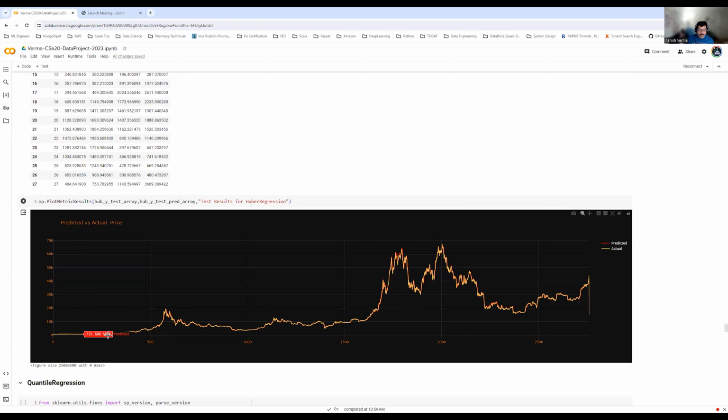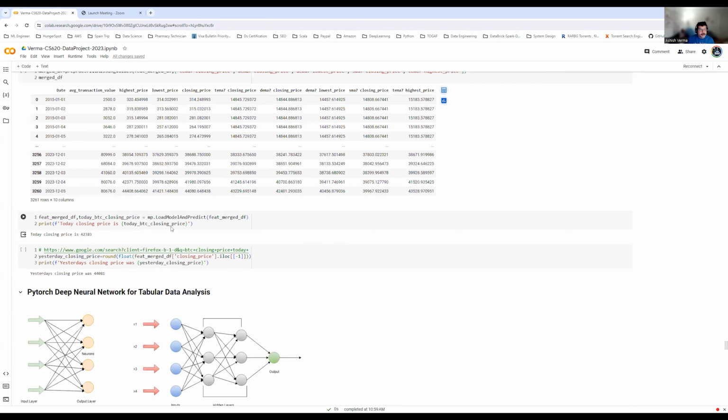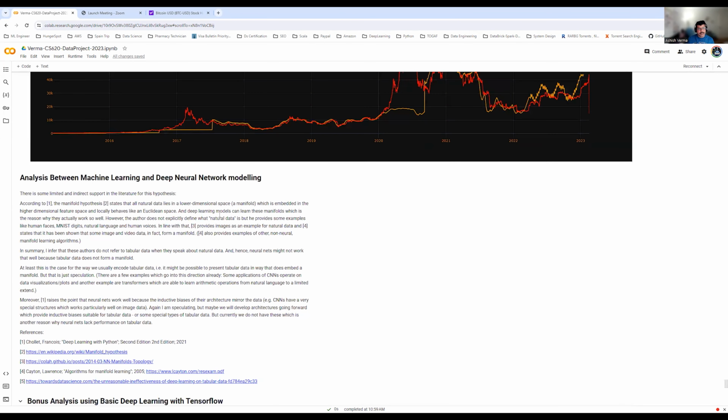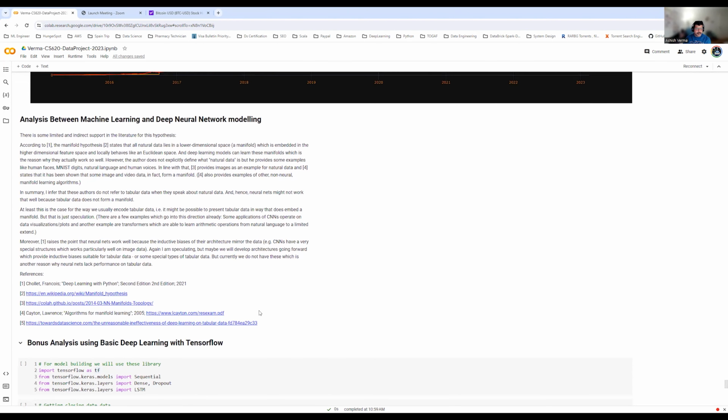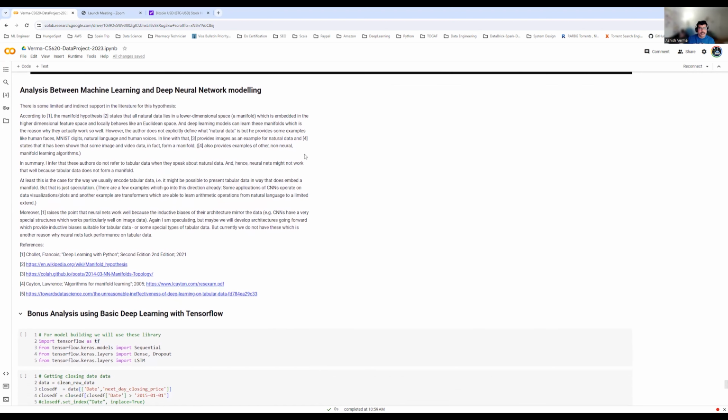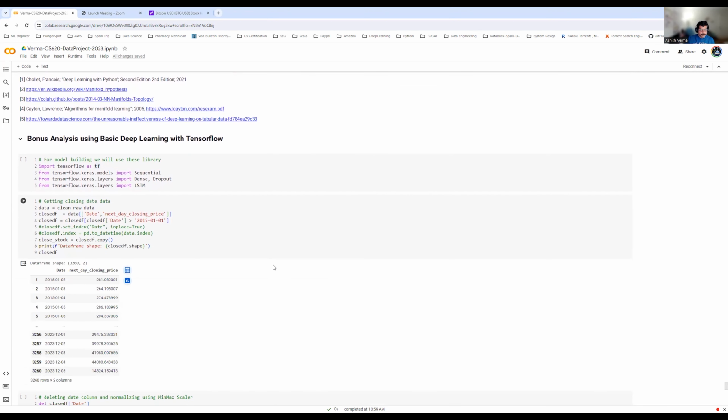We could see that the red as well as the yellow lines are very closely overlapped with each other. The closing price I have predicted for today is 40,383, and the price which closed yesterday was 44,081. So there is some analysis of why there is a gap. There are certain papers I have collected, and a hypothesis for why this would happen. It is available in our notebook.